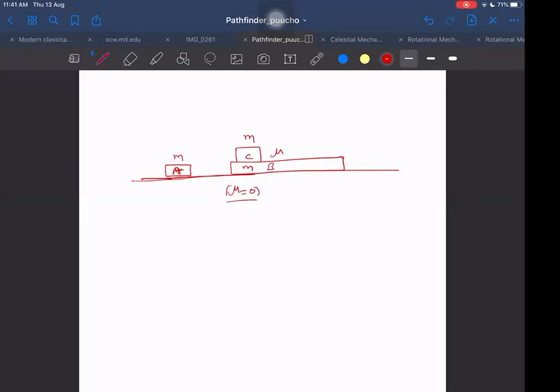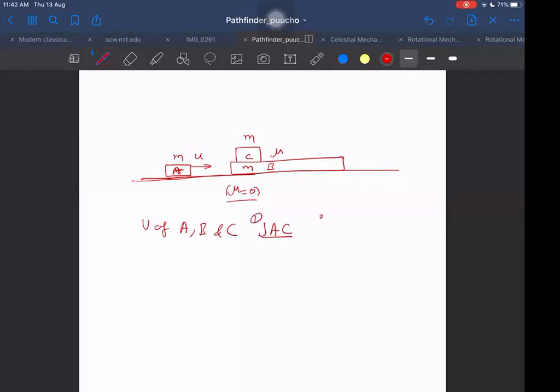Sometimes there may be a different situation. I may give friction in the ground, but normally I am giving now the case when friction is absent in the ground. So in this case, if it is given that block A comes with velocity u and collides with B, what will be the velocities obtained by A, B, and C? Velocities of A, B, and C just after collision.